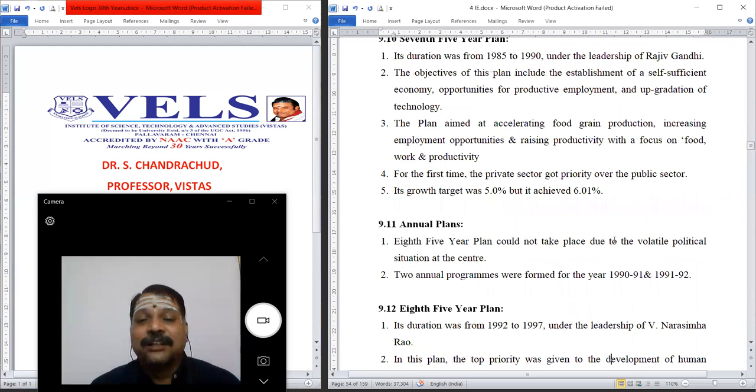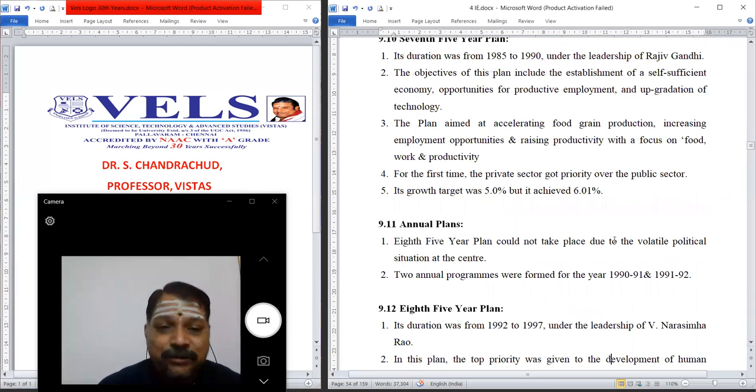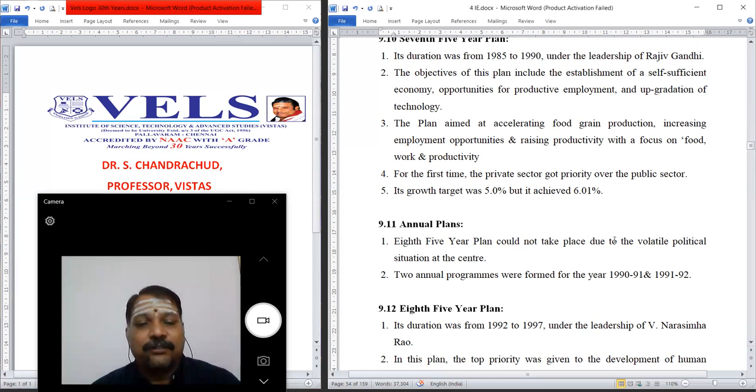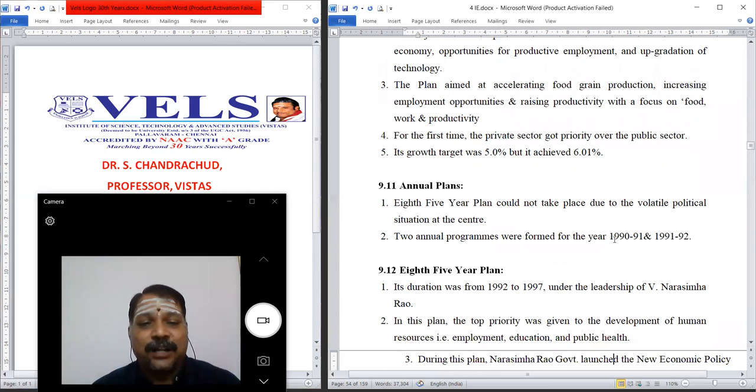Then after that, annual plans were implemented during 1991 and 92. The eighth five-year plan could not take place due to the volatile political situation at the center. Two annual programs were formed in the period 1990-91 and 1991-92.